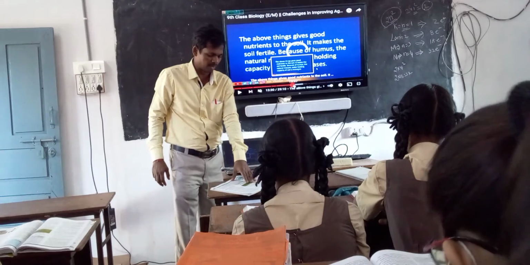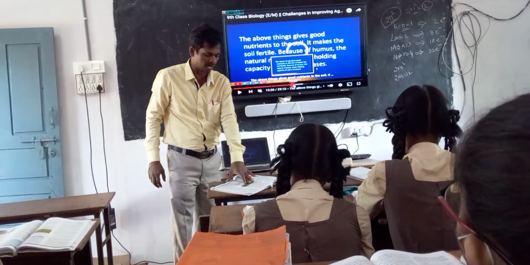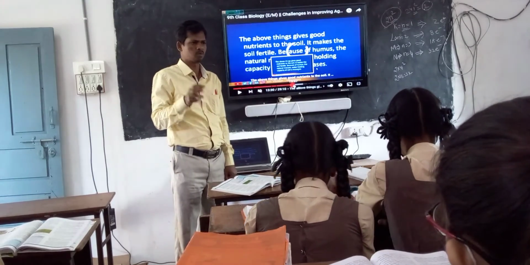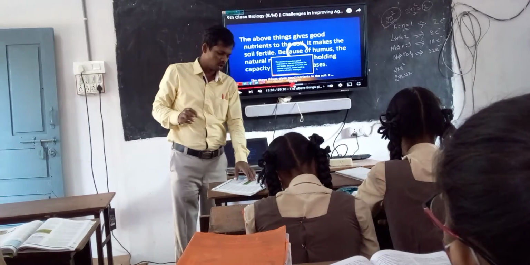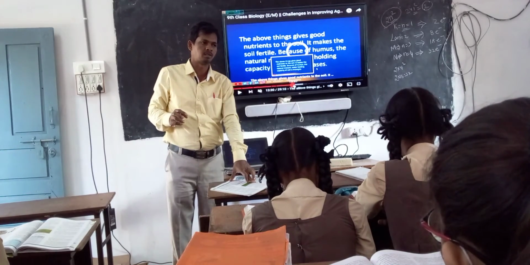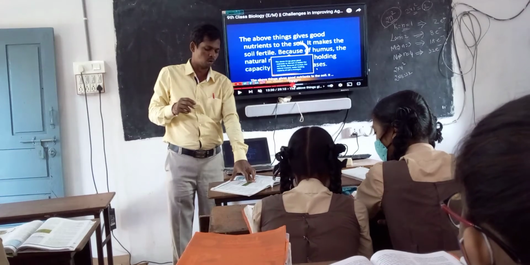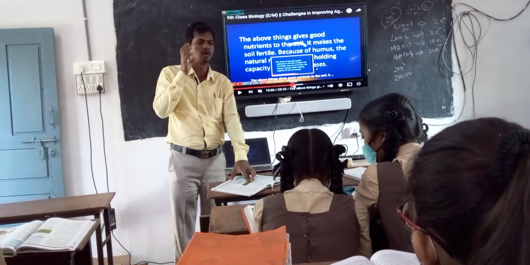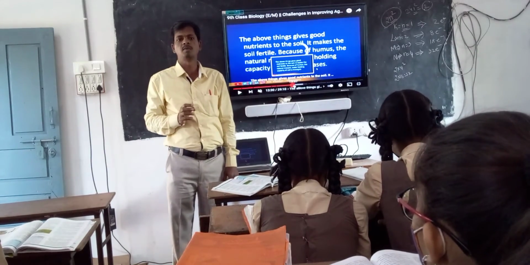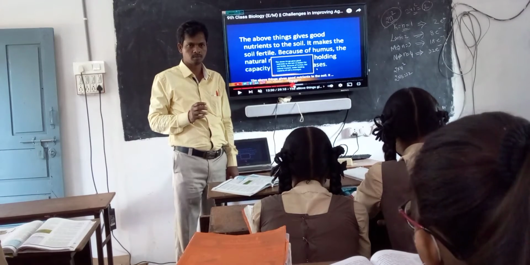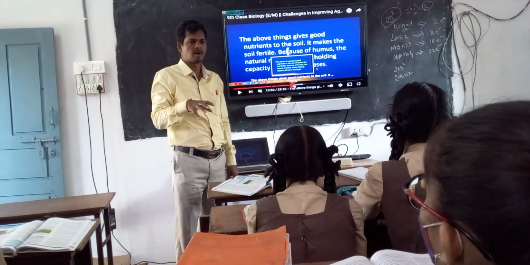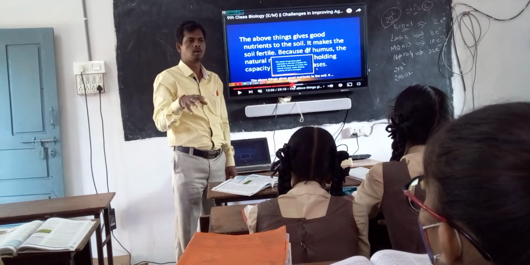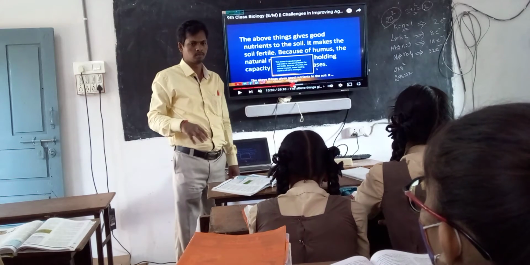Some examples are Barsim, Kulti, Sunhemp, Lobia, Green Gram. Barsim is a crop we are not growing much. Kulti is a kind of Lobia family, Chikudu, Chendrapati family. Sunhemp, Gongura, Green Gram, Lobia, Kulti and beans. These belong to the leguminous family. If we grow this type of crops in the soil and plough along with these plants, we can improve nutrients in the soil.